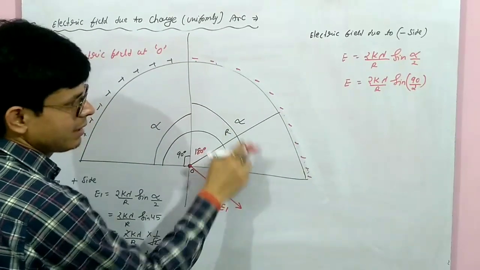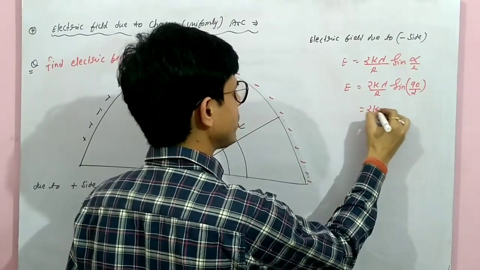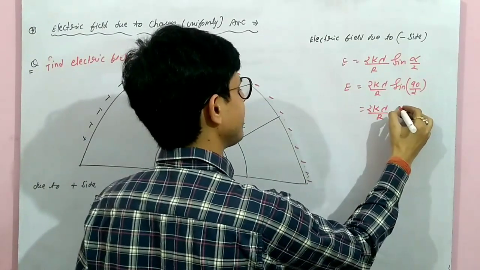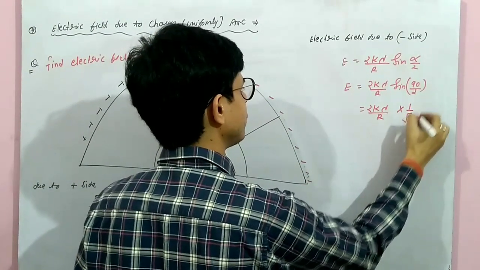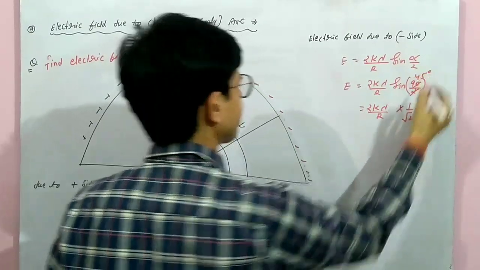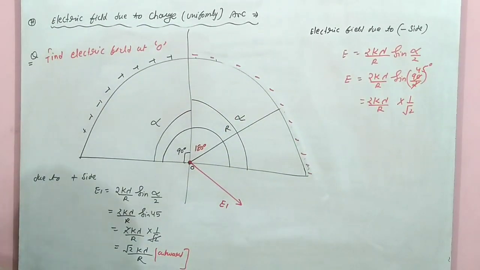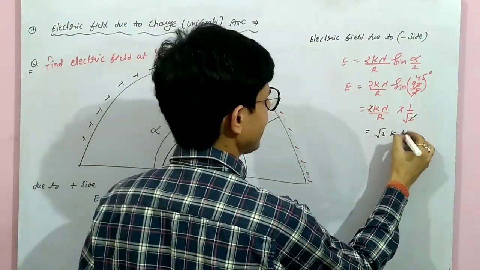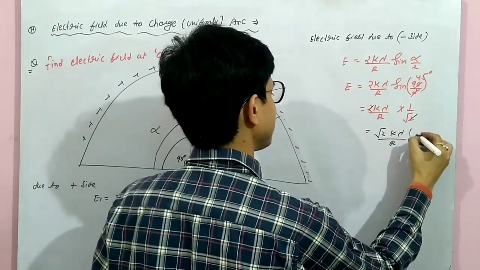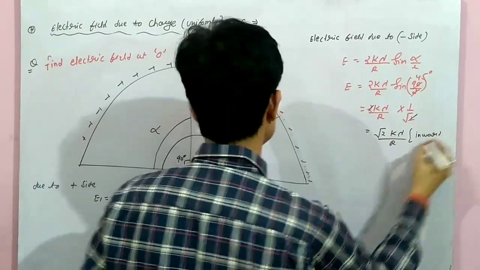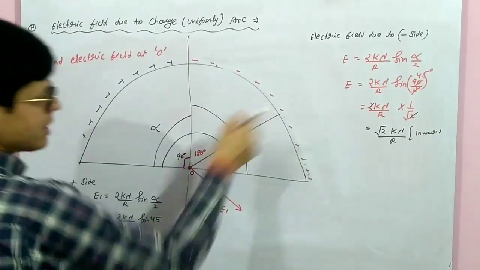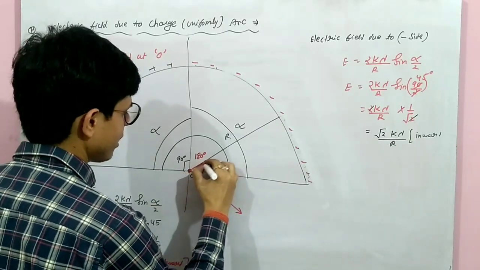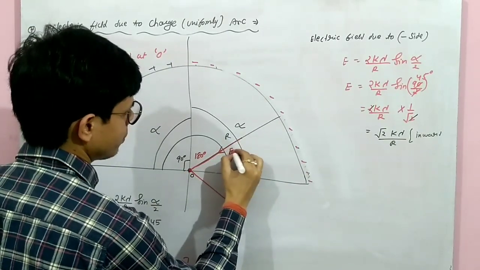This side is also 90. 2k lambda by r sine 45. Sine 45 is 1 by root 2, so it will cancel out. Root 2 k lambda upon r. This will be negative, inward. Inward means this is the side. So the electric field will be inward, E2.